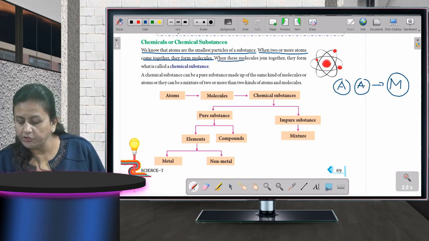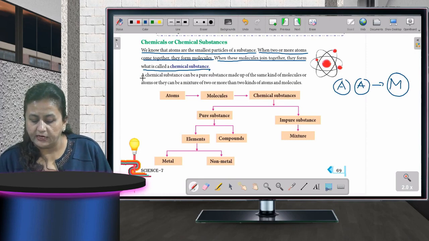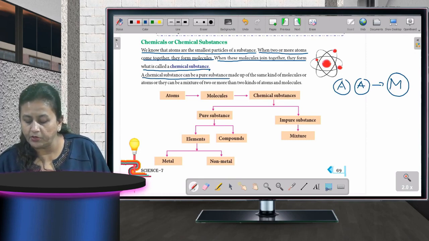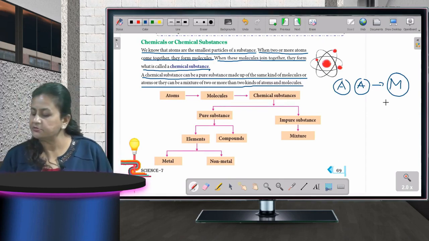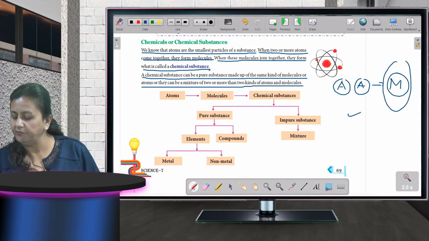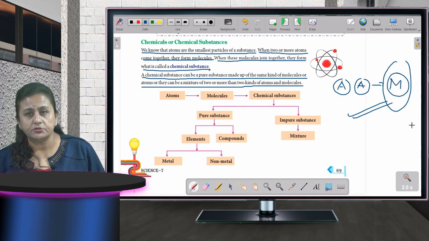When these molecules join together, they form what is called a chemical substance. Okay, what do we get? A chemical substance. A chemical substance can be a pure substance that is made up of same kind of molecules or atoms, or they can be a mixture of two or more kinds of atoms and molecules. जो chemical substance हमने यहाँ पे form करा है, मिलता है, ठीक है? It can be a pure substance also and it can be an impure also.